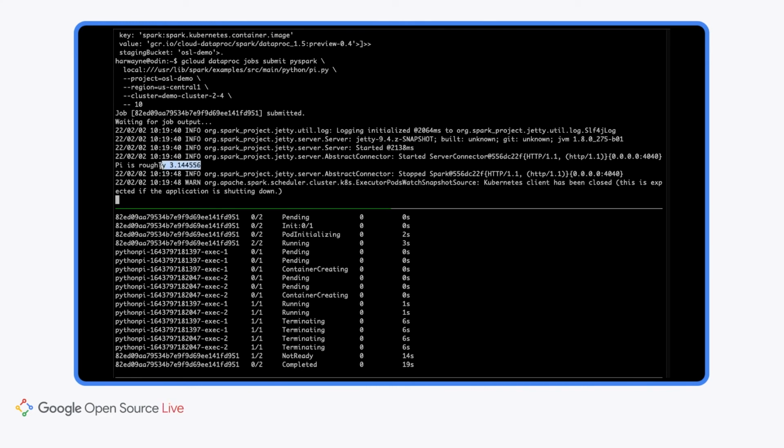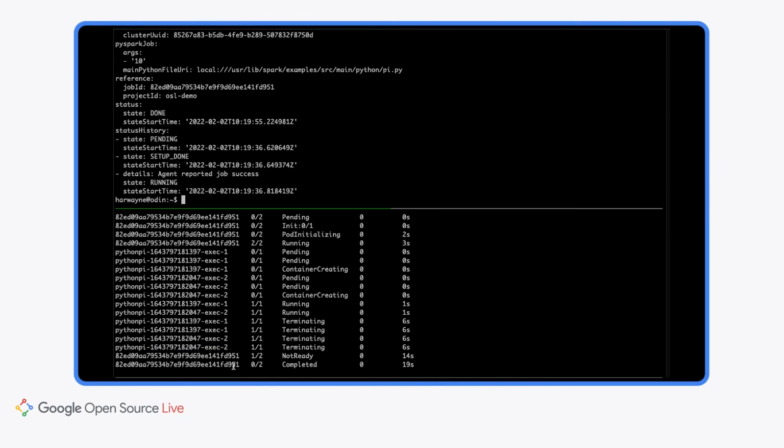We can see that this happened to calculate that pi is roughly 3.144556. With only 10 iterations, it's not doing a very good job of calculating pi, but it has run the entire thing. We can see that the Spark executors have gone away, while the driver does continue to be around for a while for looking at logs. In total, this took 19 seconds to run, from 36 seconds to 55 seconds.